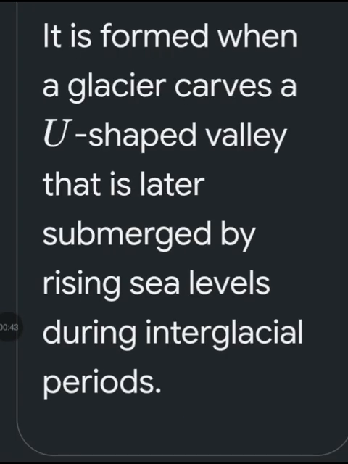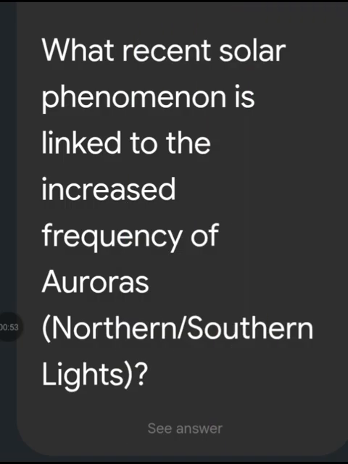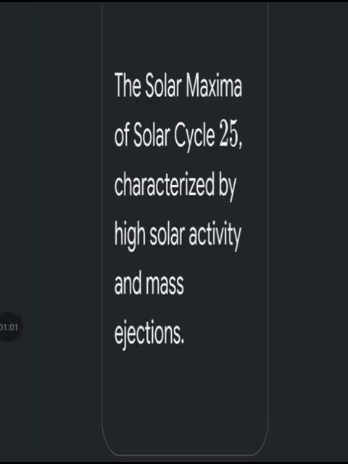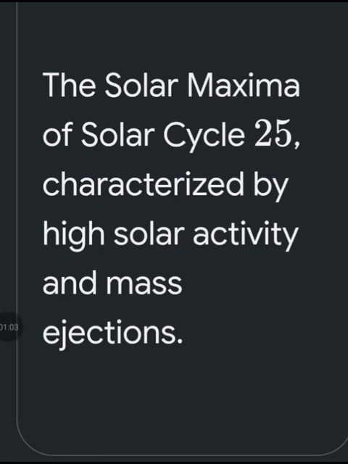It is formed when a glacier carves a U-shaped valley that is later submerged by rising sea levels during interglacial period. What recent solar phenomena is linked to the increased frequency of auroras, northern and southern lights? The solar maxima of solar cycle 25 characterized by high solar activity and mass ejections.